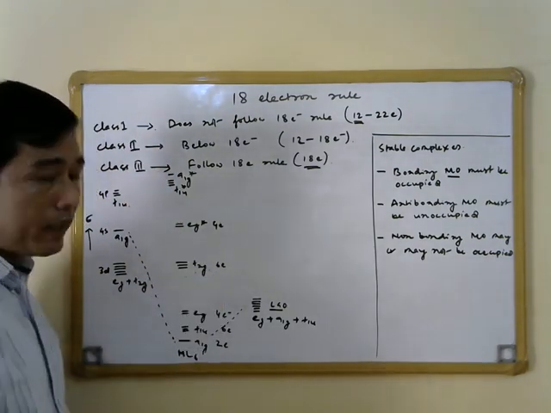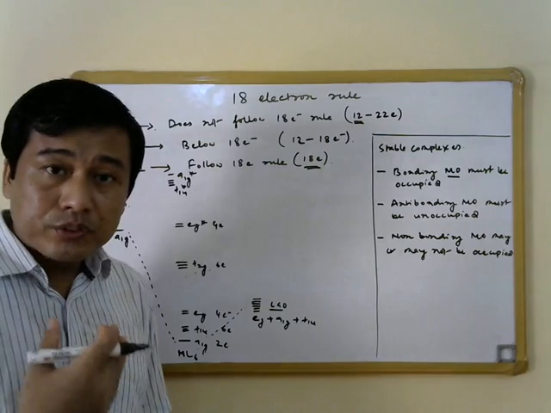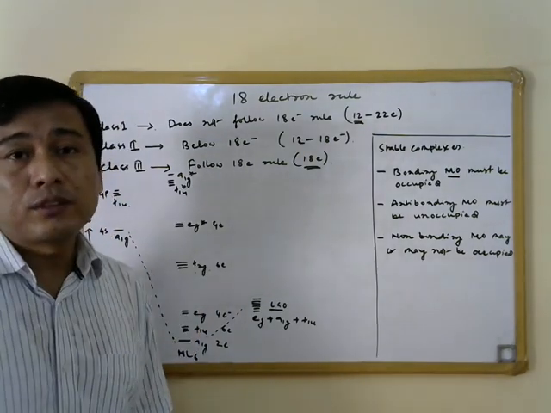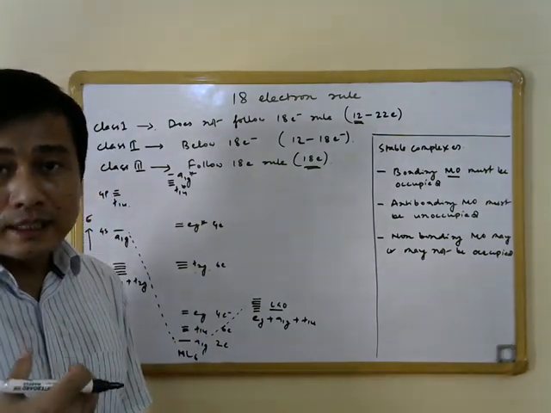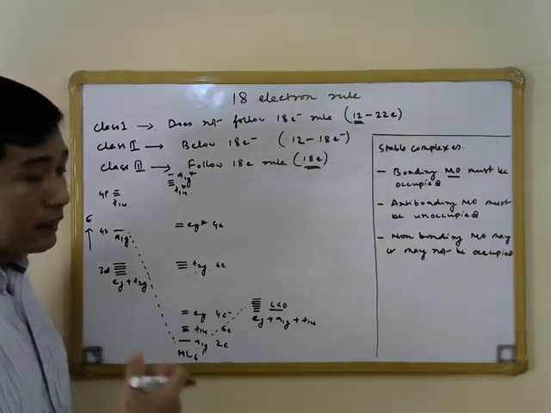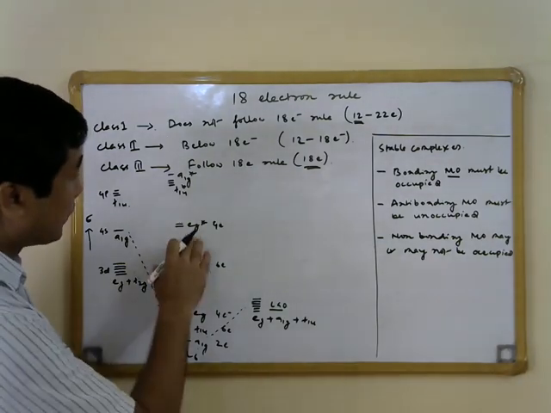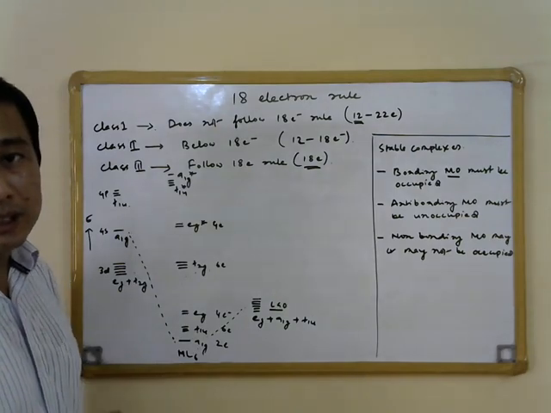Even if we fill the EG star molecular orbital, the stability of the complex is not going to decrease significantly, and we can still have stable metal complexes when the EG star molecular orbital is occupied.